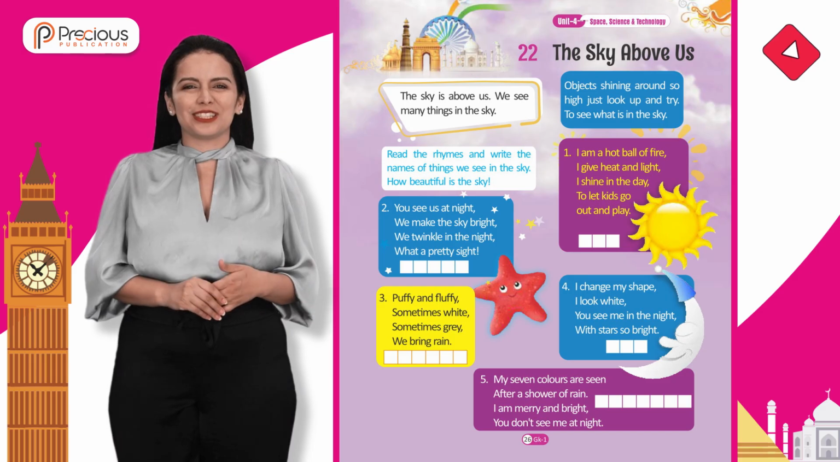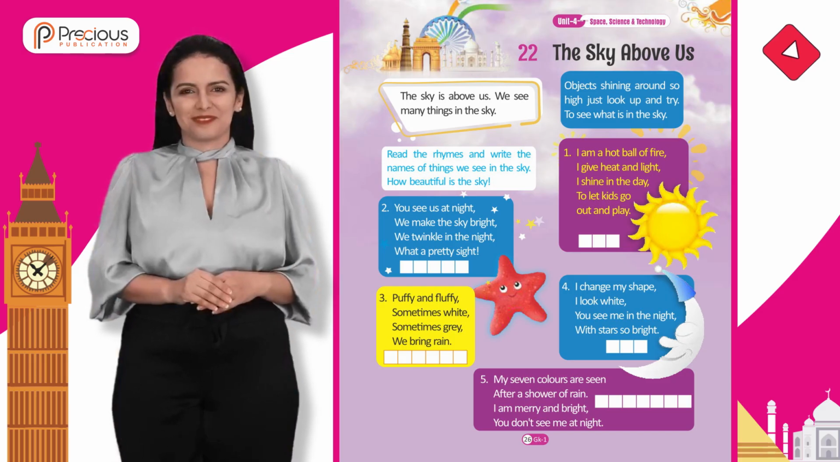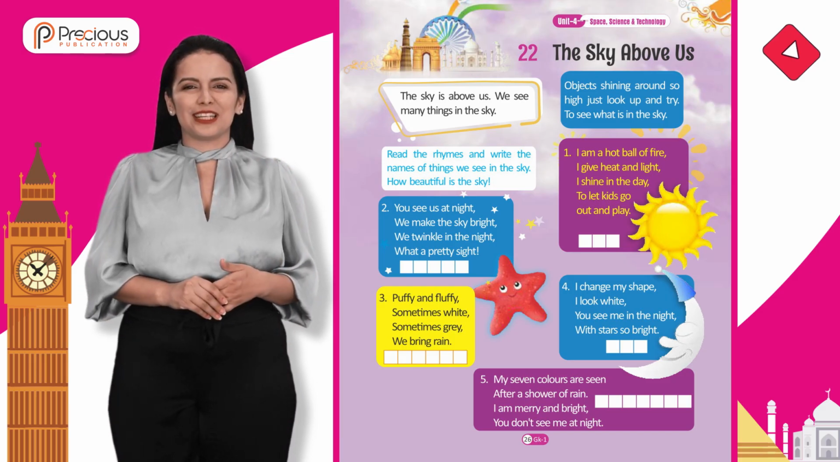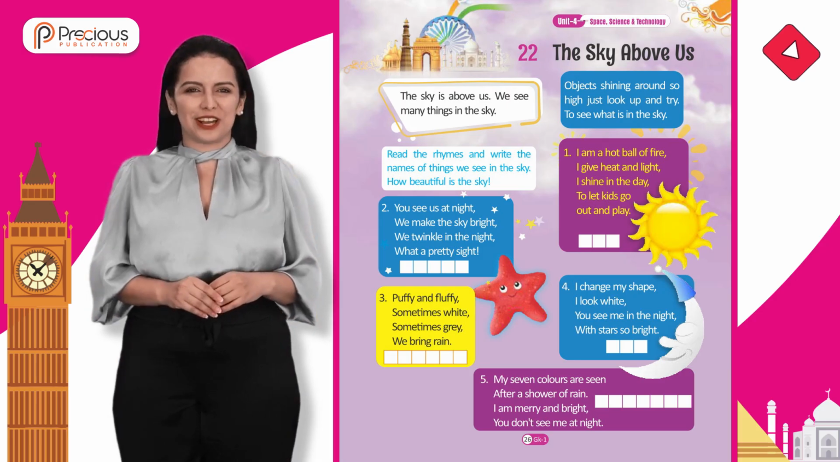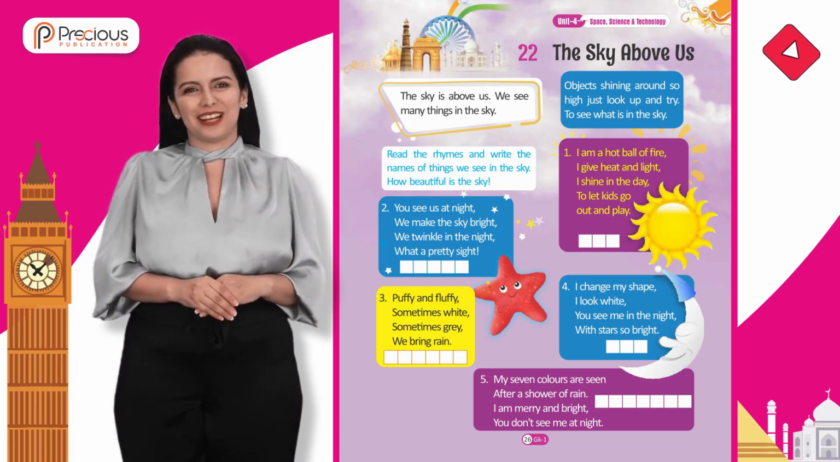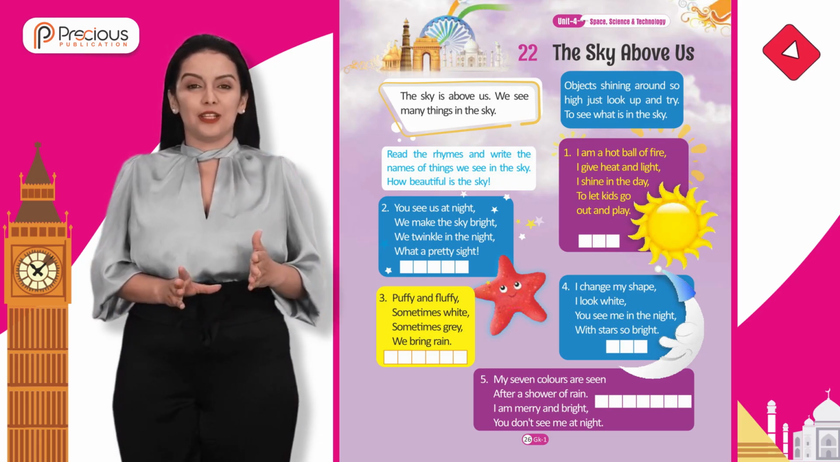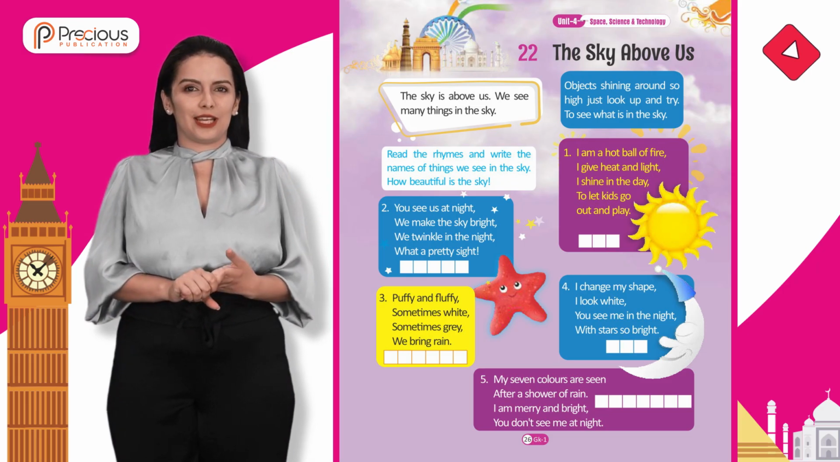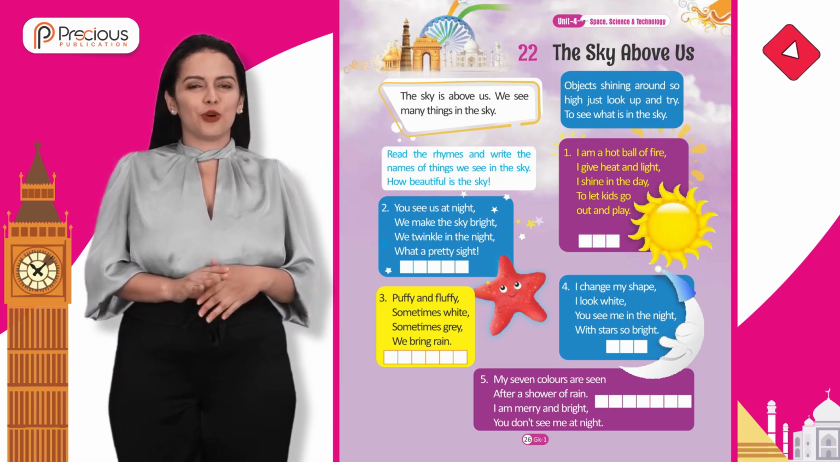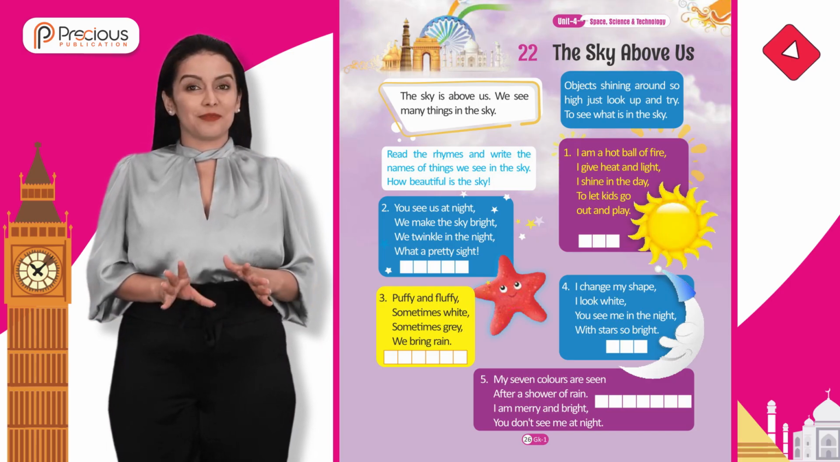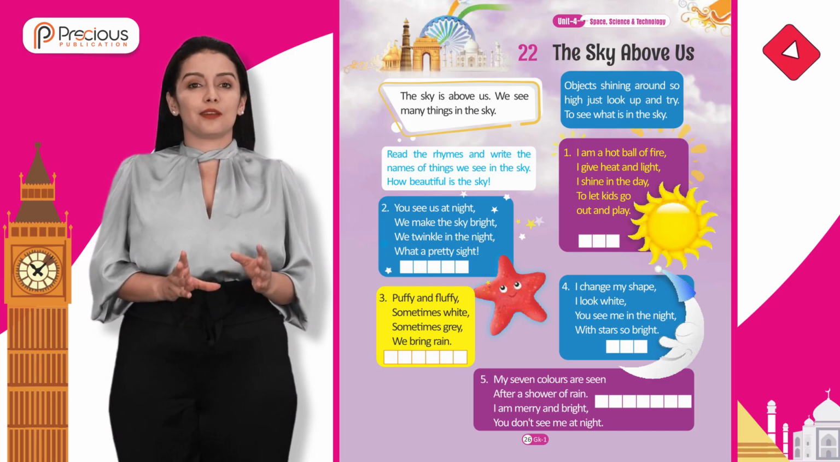1. I am a hot ball of fire. I give heat and light. I shine in the day. Let kids go out and play. 2. You see us at night. We make the sky bright. We twinkle in the night. What a pretty sight!